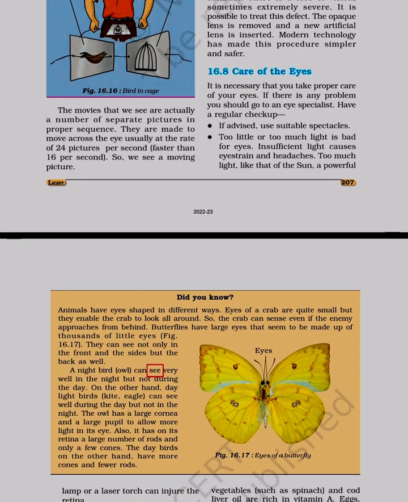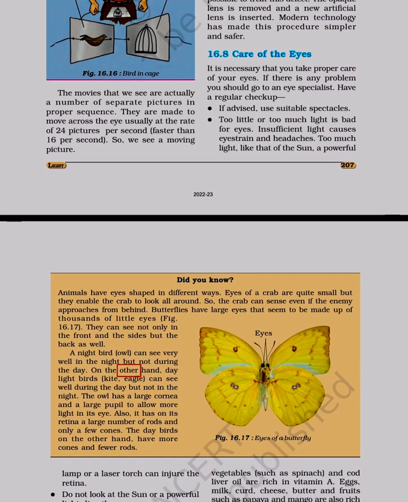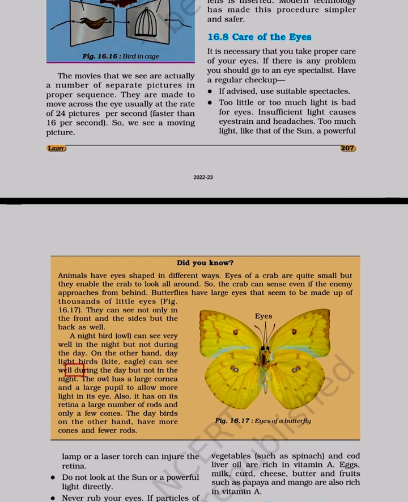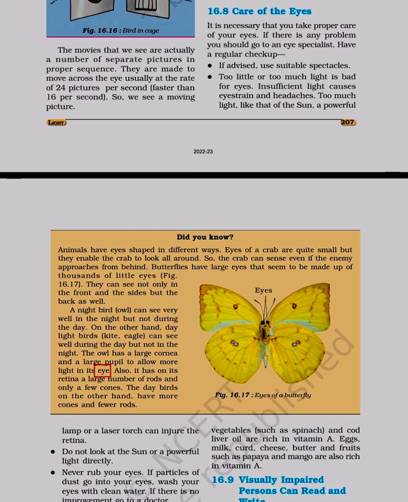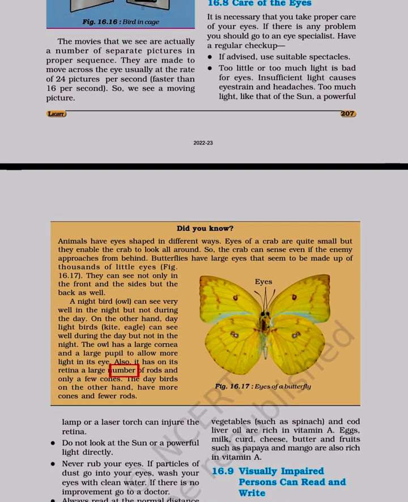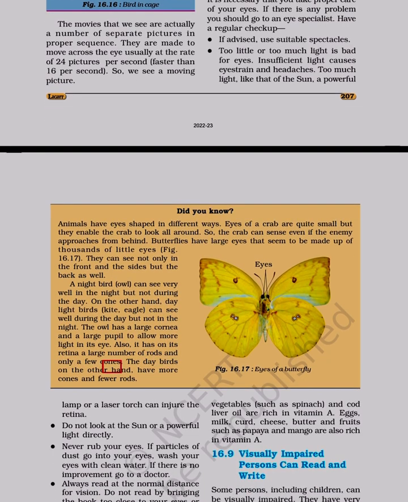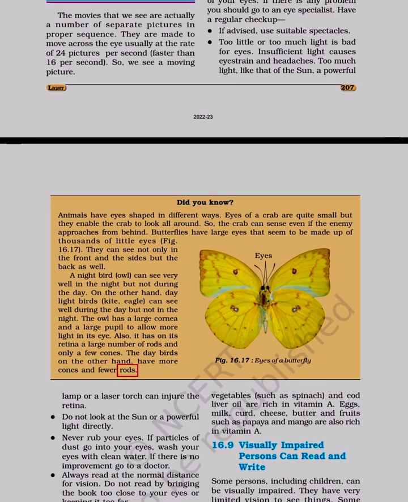A night bird, the owl, can see very well in the night but not during the day. On the other hand, daylight birds, kite and eagle, can see well during the day but not in the night. The owl has a large cornea and a large pupil to allow more light in its eye. Also, it has on its retina a large number of rods and only a few cones. The day birds, on the other hand, have more cones and fewer rods. Figure 16.17. Eyes of a butterfly.